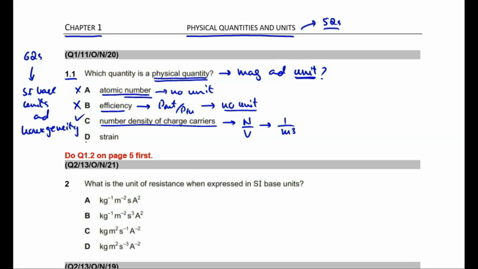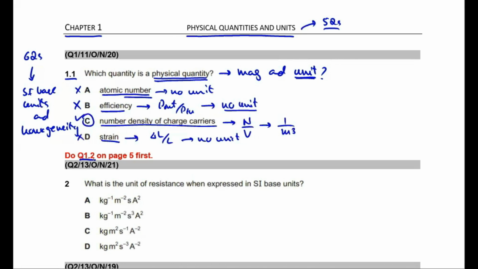Last option, option D is strain. Students, strain is given by the expression delta L over L, where delta L is the change in length, L is length. They have the same unit, so their units cancel each other out, leaving strain with no unit. So students, strain may also not be regarded as a physical quantity. So correct option is option C, right? Let's do the next question.